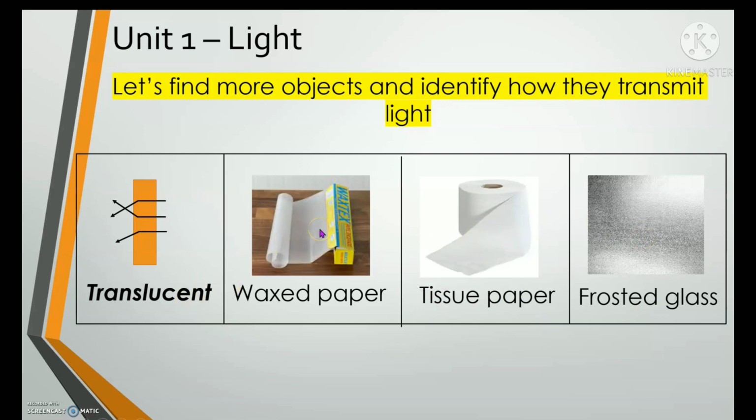I think we've all seen a waxed paper. We cannot see clearly through waxed paper, same as the tissue paper and the frosted glass. We can see the light, the brightness. We can see the shadow, but we cannot see clearly inside a frosted glass.